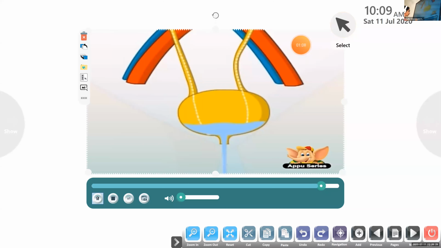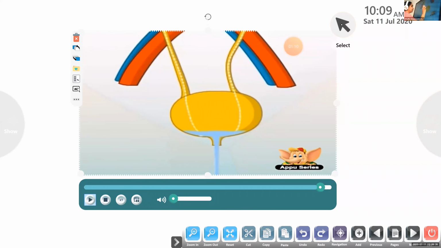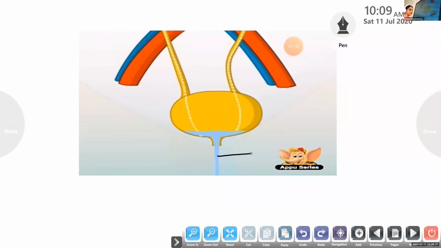See how it is going out. Here you can see, right? From the urethra, you can see urine in a blue color, right? It is going out from the bladder.